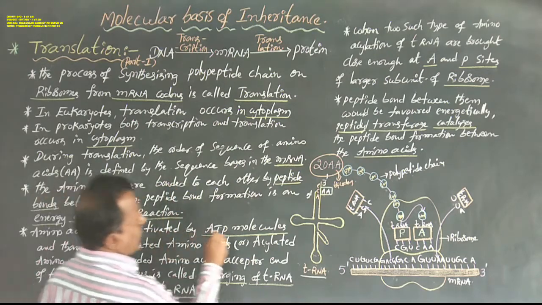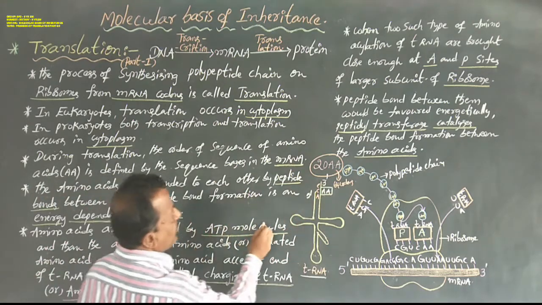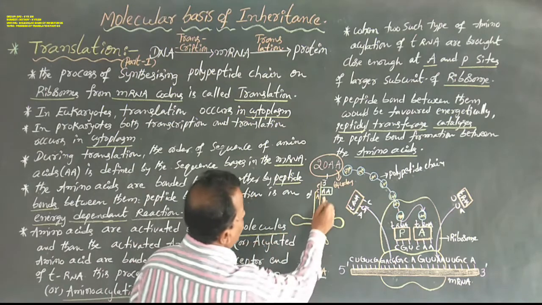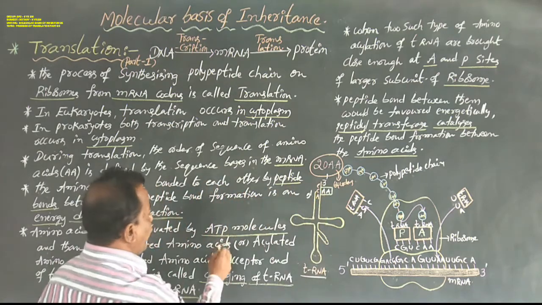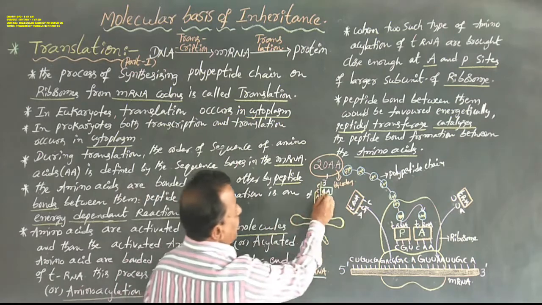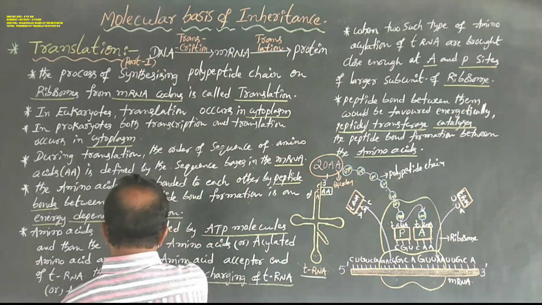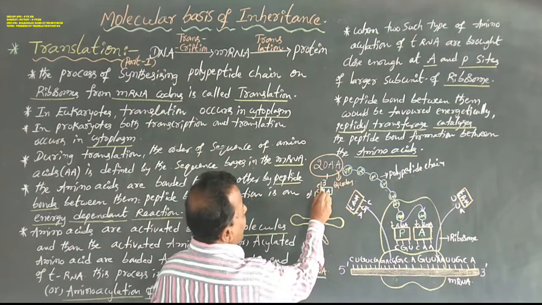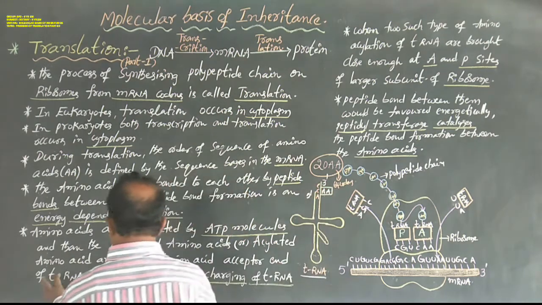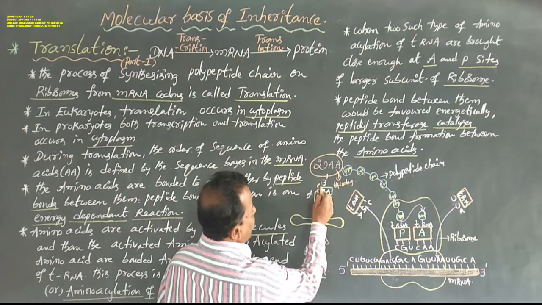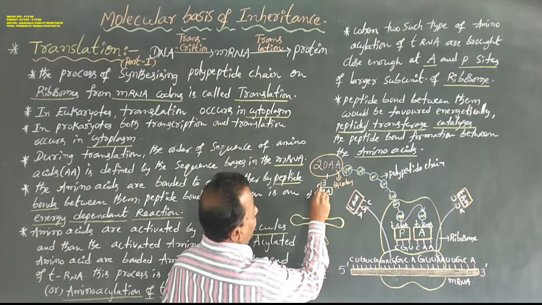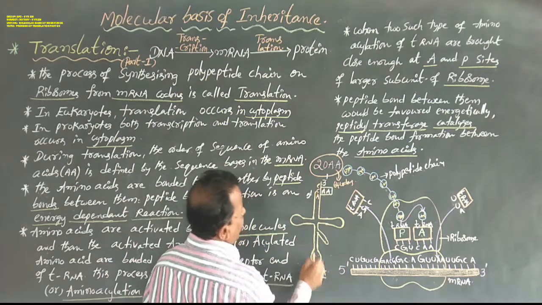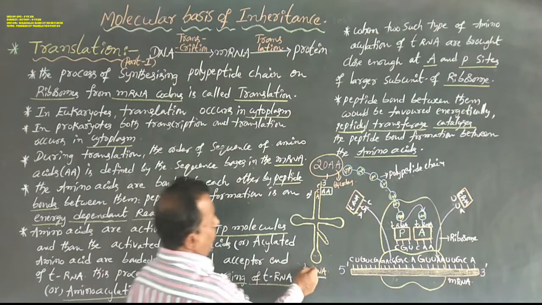So amino acids are activated by ATP molecules, adenosine triphosphate molecules, and then the activated, acylated amino acids are bonded to the amino acid acceptor end, or 3' end, of tRNA. This process is called charging of tRNA or aminoacylation of tRNA.